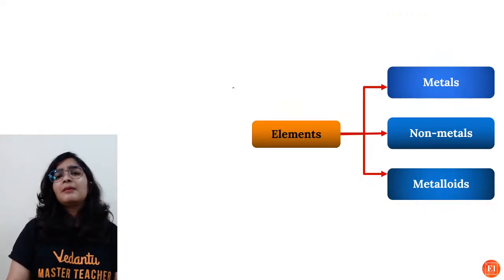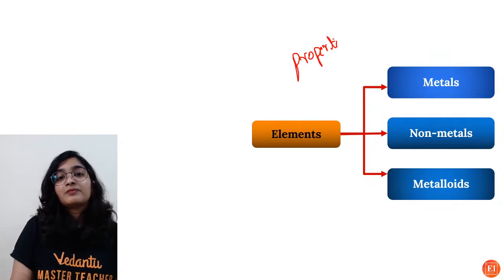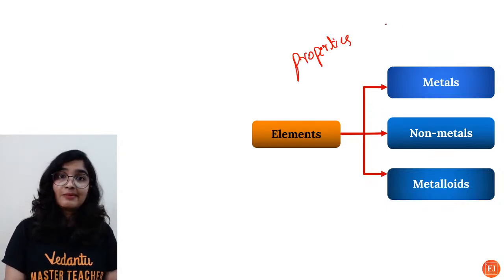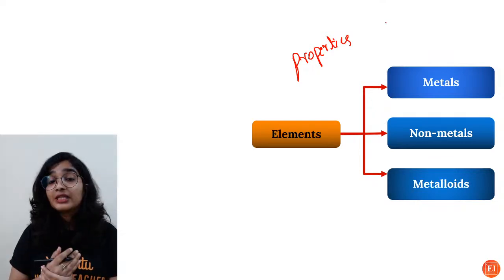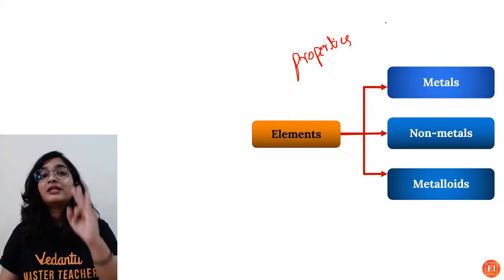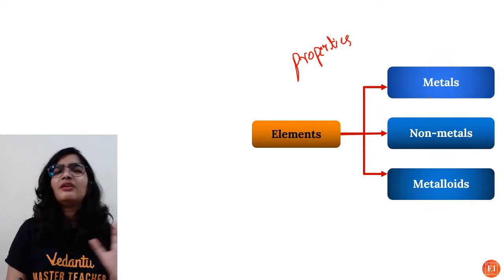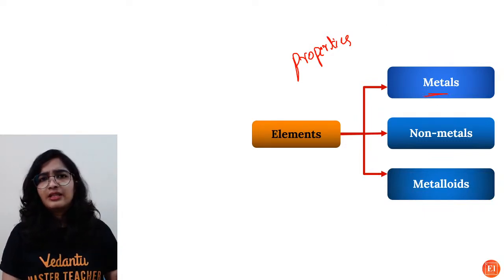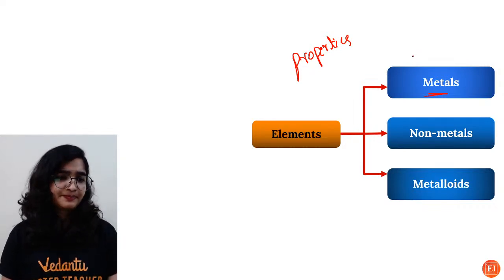So elements, based on the properties. We know, right? Even in the periodic table we have metals, non-metals, metalloids. So based on the properties, the elements have been further classified into metals, non-metals, metalloids. Now who can tell me what are the properties of metals? General properties. The moment you think about metal, what pops up?